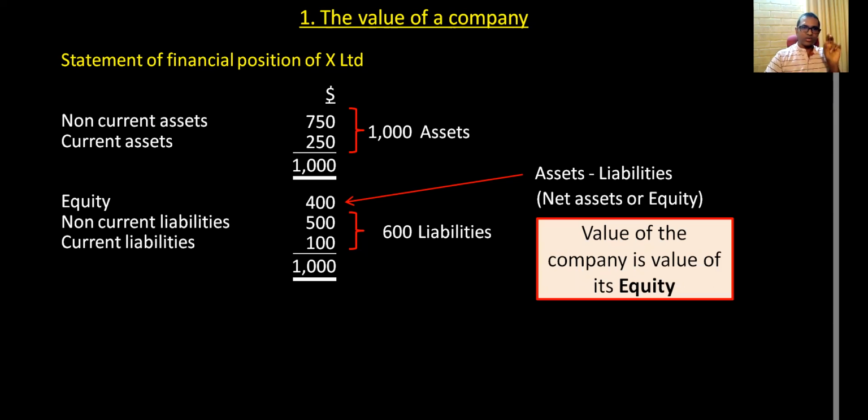One way is from the total assets, you can deduct total liabilities, or directly in the statement of financial position, you go into the equity and calculate the equity. Equity is share capital plus reserves. As you know, share capital plus reserves is the equity, that is the value of the company, or you can calculate it as total assets minus total liabilities. So we learned what is the value of the company, which is equity, right? Then we'll move on to the next area,